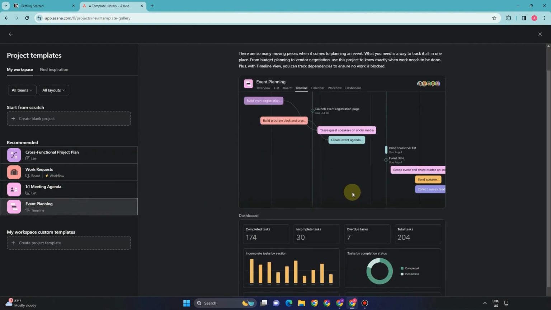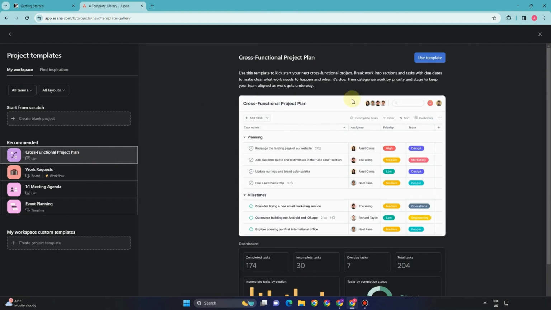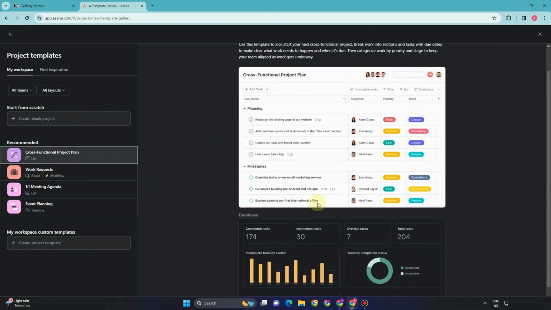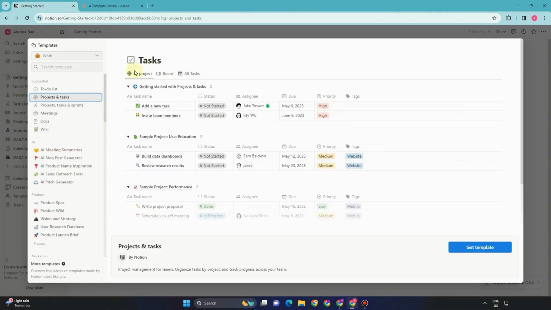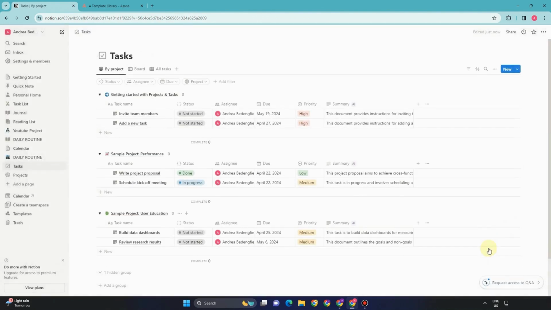Asana is a more conventional project management solution that does not require users to personalize every element of their workplace. The platform offers possibilities for creating projects, portfolios, goals, and dashboards, making it more beginner and user-friendly overall, as compared to Notion, which is what I'm showing you right now.